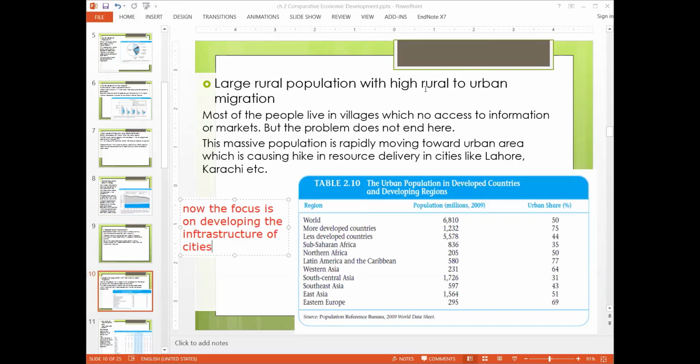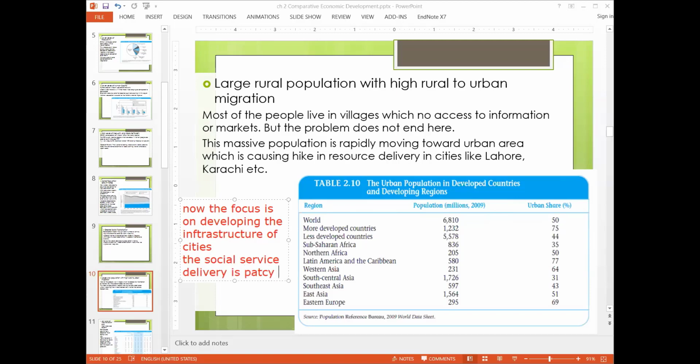The problem is that in the developing countries, the major population share is in villages, but they are moving towards cities. So we are not able to provide them resources in the villages, because they are moving towards cities and we are only focusing on cities. That's why social service delivery is patchy.